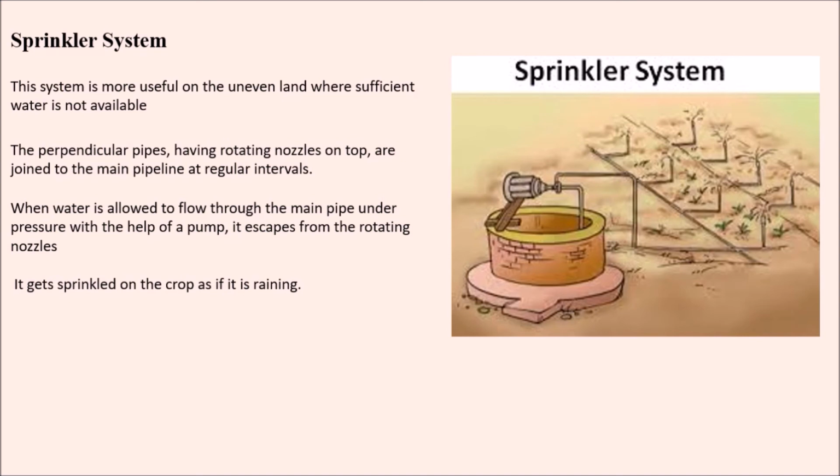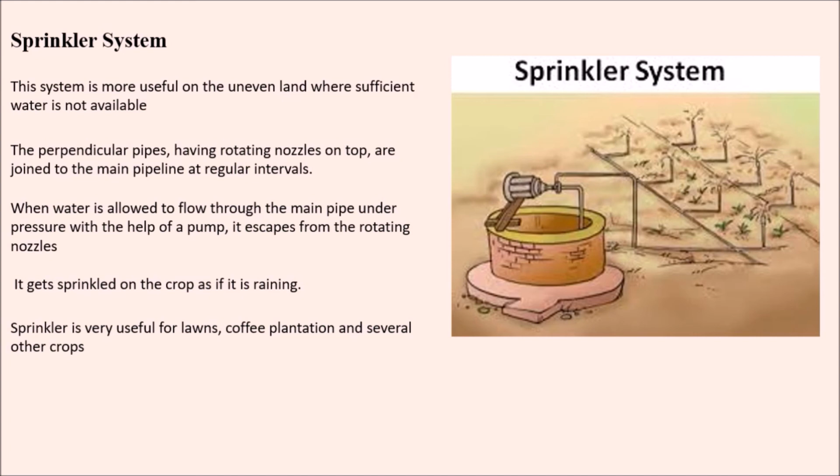Sprinkler irrigation is very useful for lawns, coffee plantations and several other crops.